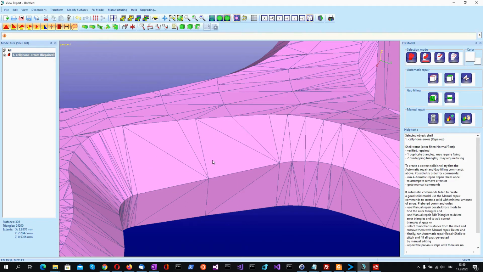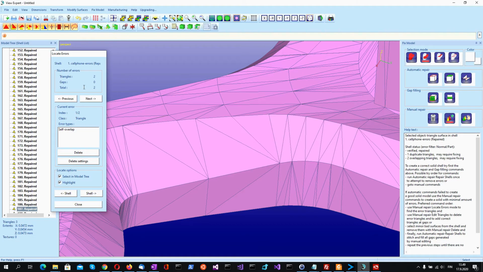So now this area has been successfully fixed, but there are still some errors in the other area we looked at before. So let's start locate errors again. Now it shows we have two problem triangles left.